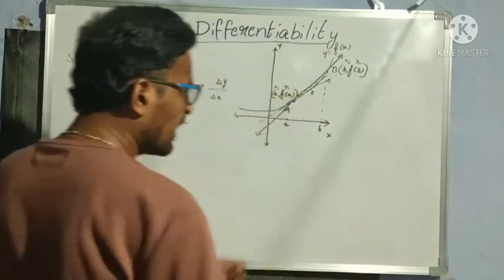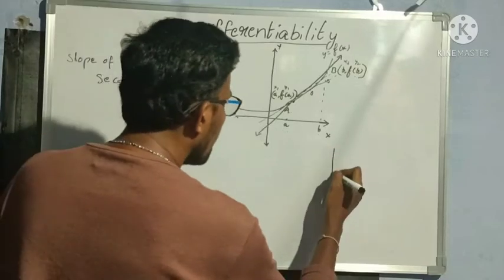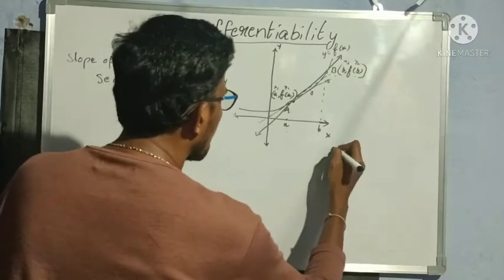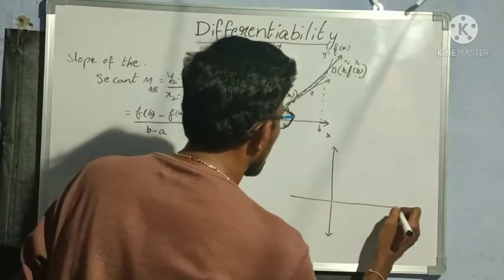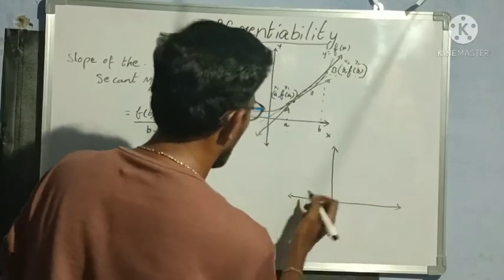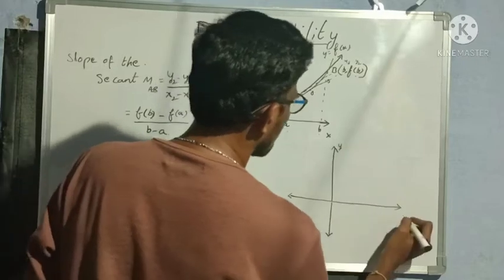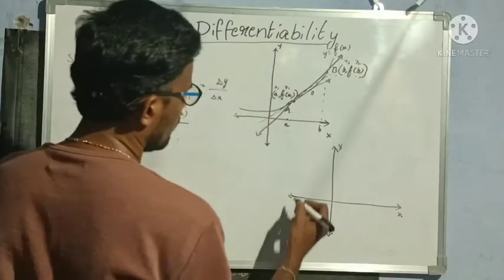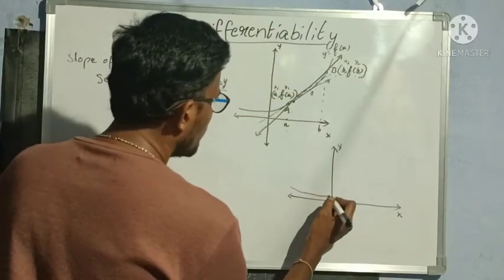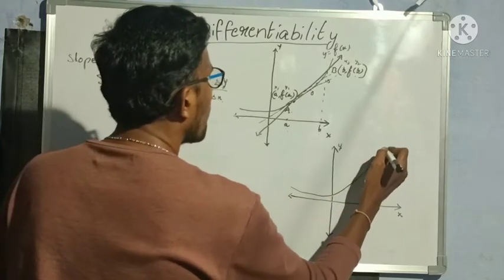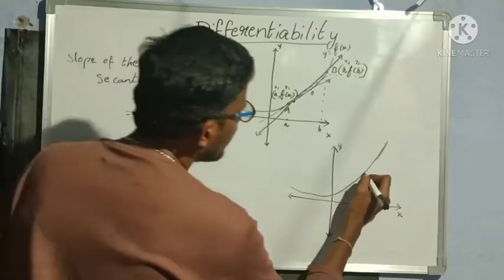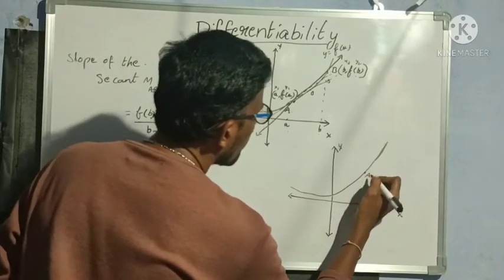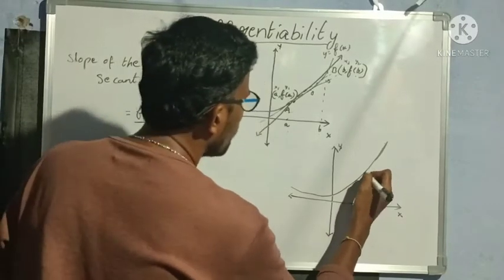So now what I am doing, I am drawing the same graph again. This is the y axis, this is the x axis, and the curve is the same like this only. Okay. Now my point A is here. In this graph, my point A is here.